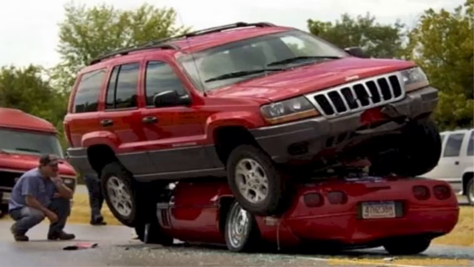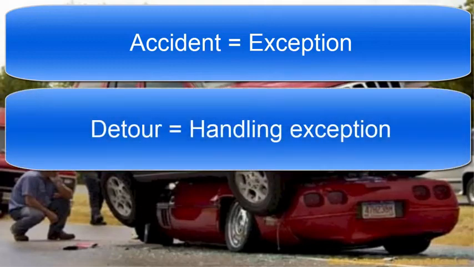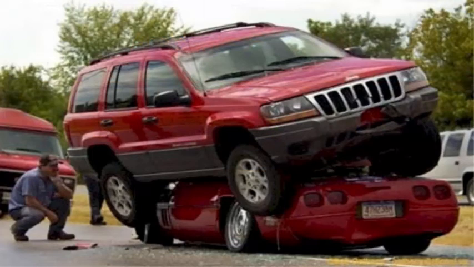So the accident that you saw on the road is called an exception because you didn't expect it to happen, but it did. And your action of taking a detour is called handling the exception. These kinds of accidents happen when you're writing code as well. So let's go over some of the basic exceptions.